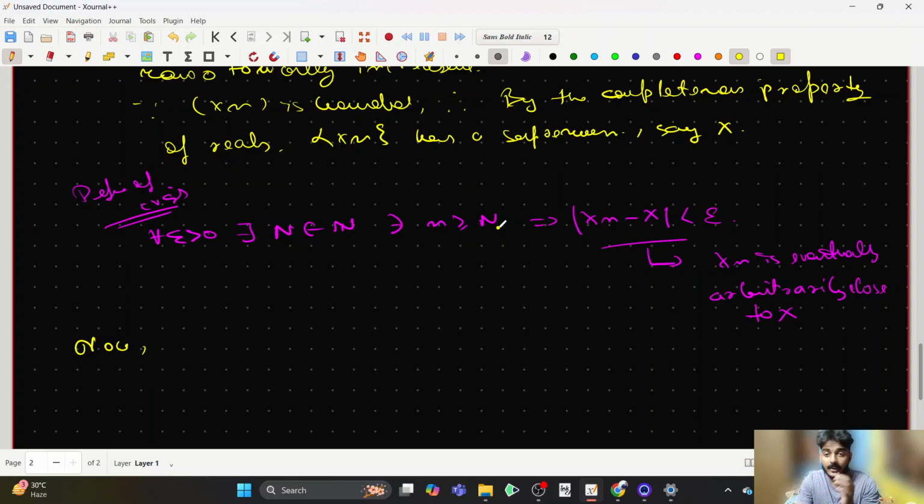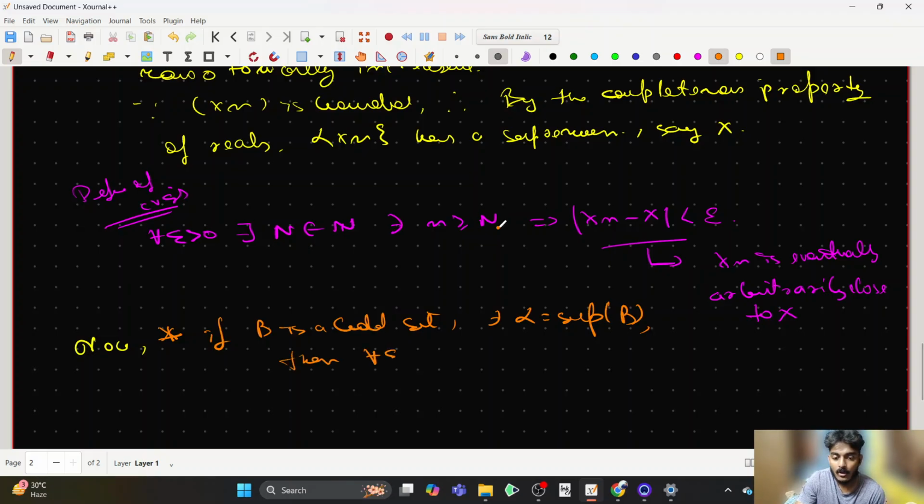Now there is a very important property of supremum, so let me just state it once more. Star: if B is a bounded set such that alpha is the supremum of B, then for all epsilon greater than 0, there exists some element b in B such that alpha minus epsilon is less than b, which is less than or equal to alpha.